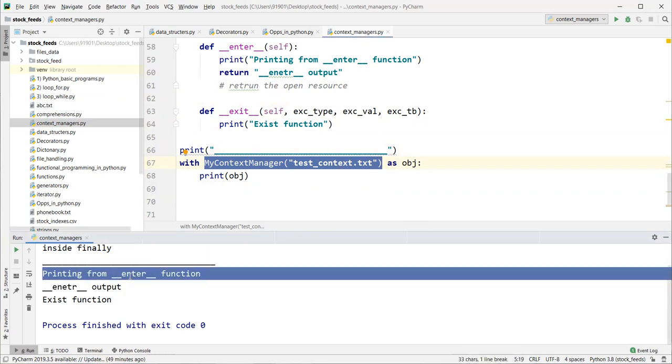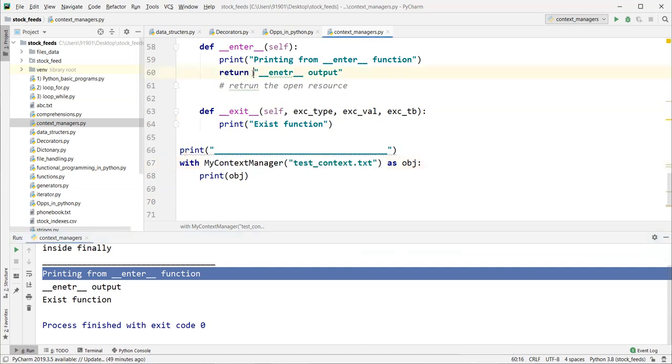Printing from the enter function, this is executed now. That means we can keep our logic here to open the resource. Once you open the resource, that object can be returned from here so that I can store it here and use this object reference inside this context to deal with that resource.